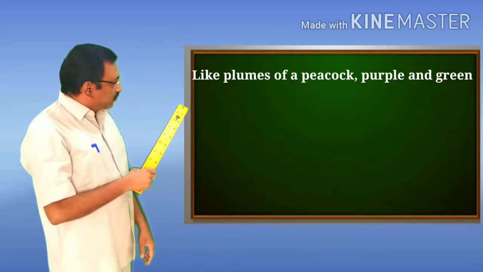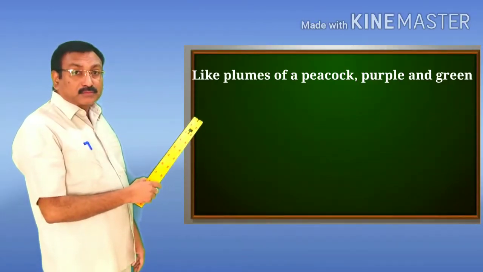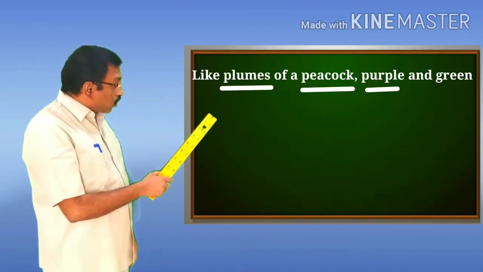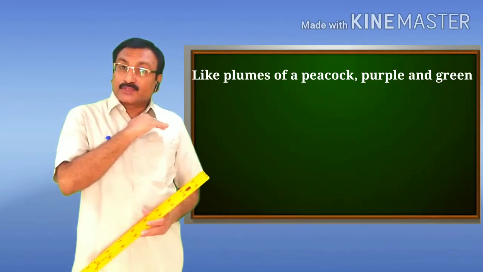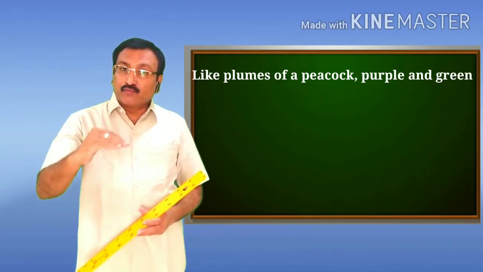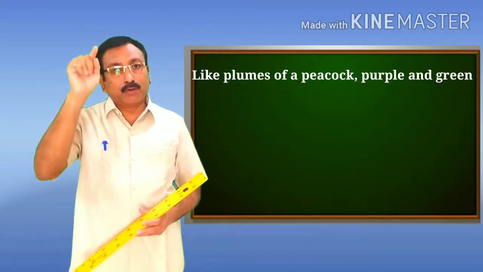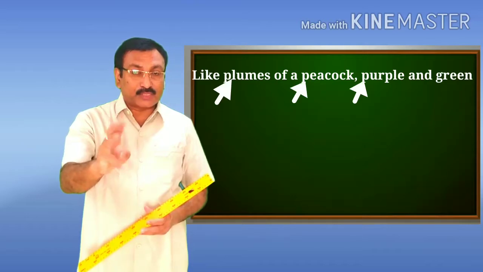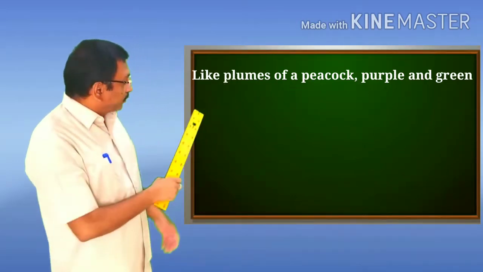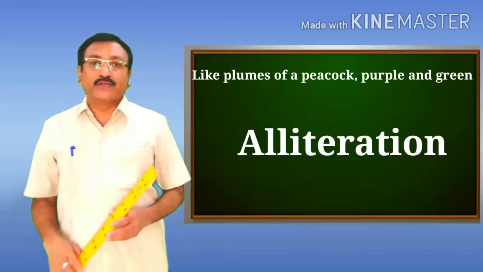If you look at this line, there are three words: plumes, peacock and purple. Three words begin with the same sound, and that is p. So the sound p is repeated thrice, and therefore this line is also an example of the figure of speech alliteration.